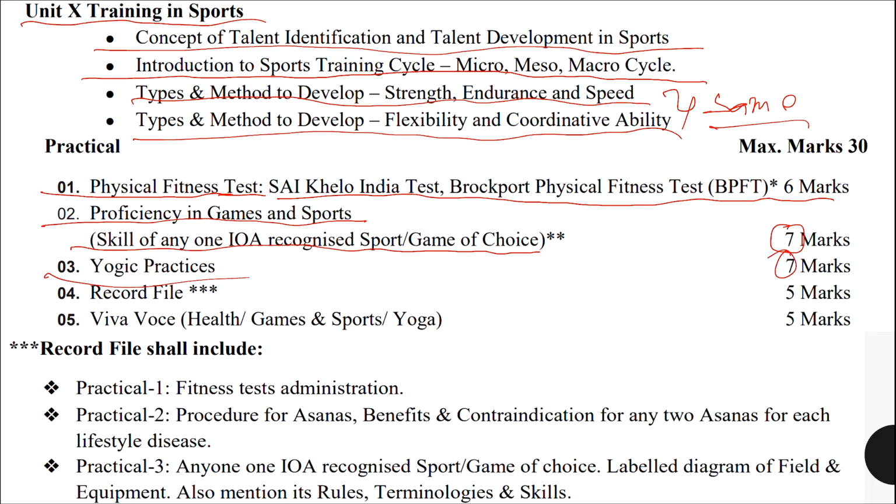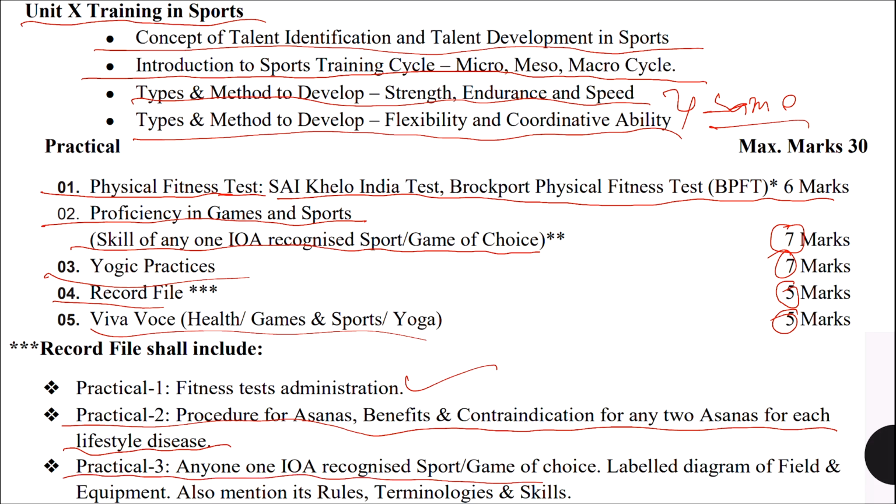Any 2 asanas you have to write for each lifestyle disease. So 2 asanas for all lifestyle diseases you have to write in this. The record file is 5 marks, viva is 5 marks. The record file shall include practical 1, fitness test administration, whatever the Sai Khelo India fitness test is, that you have to write. Practical 2, procedure for asana, benefits, contraindications for any 2 asanas for each lifestyle disease, that I was telling you. And practical 3 is any one IOA recognized sport or game of choice: label diagram of field and equipment, also mention its rules, terminology and skills.